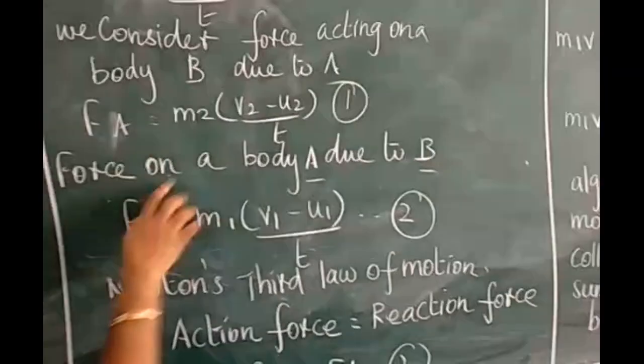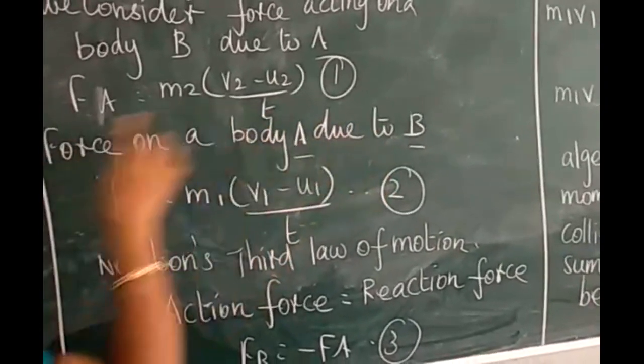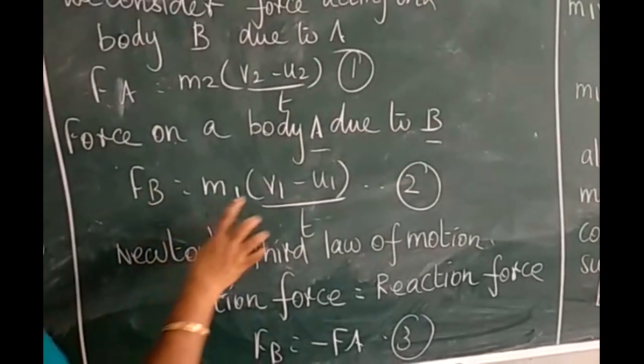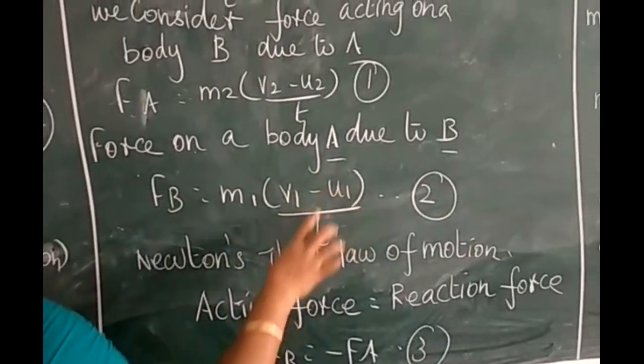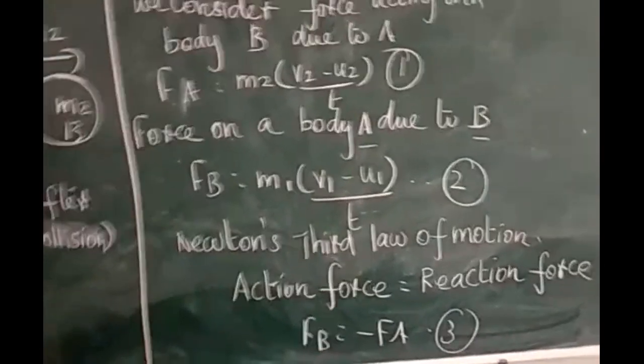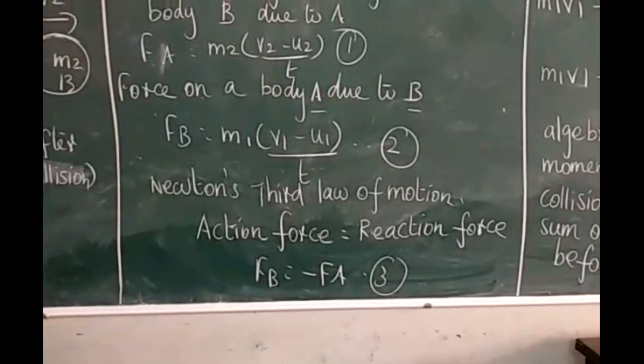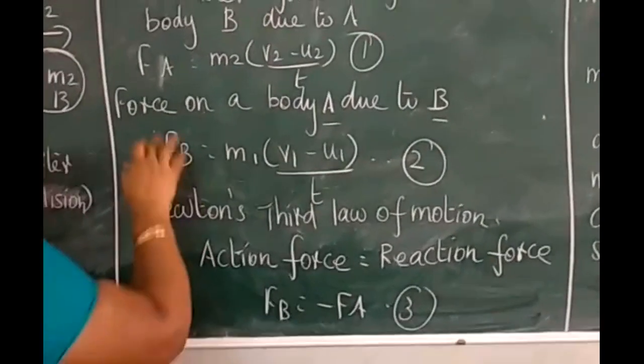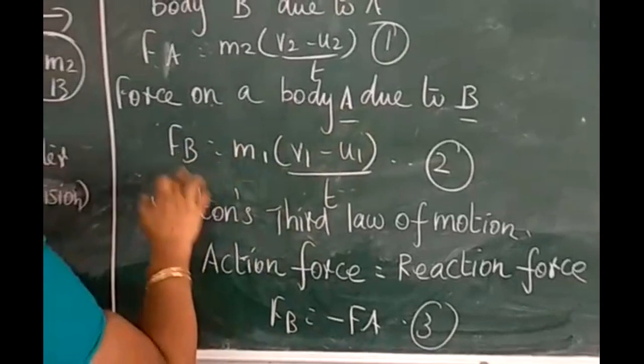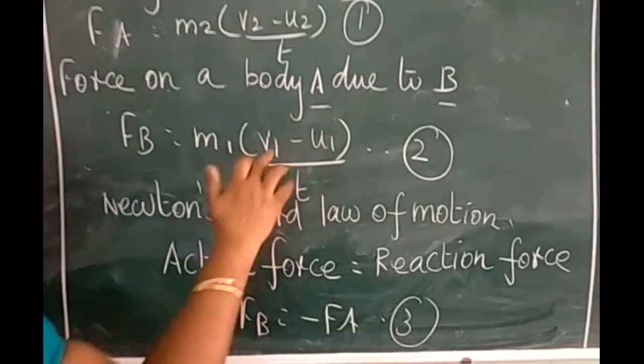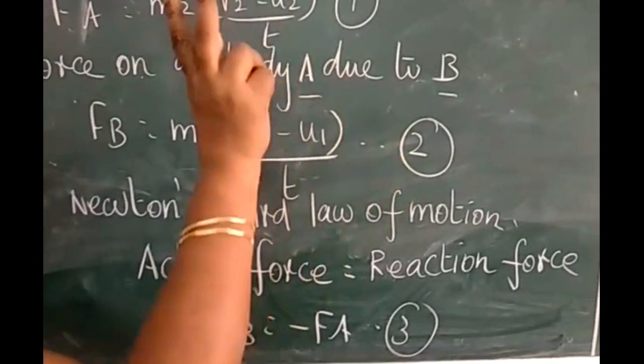Force on body A due to B. Fb is equal to m1, v1 minus u1 by t. This is equation number 2.